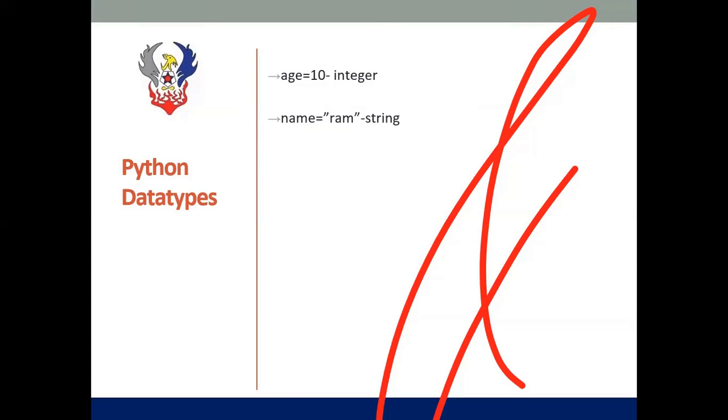Next, I'm having name equal to Ram. Remember, whenever you are declaring a string in Python or Java, whatever the programming language is, you have to enclose it with double quotes or single quotes. Anything enclosed within double quotes, single quotes or triple quotes, Python will consider as a string data type. Next, we are having the value of pi, which is 3.14. Since it is a real number, during runtime it will be considered a float data type.